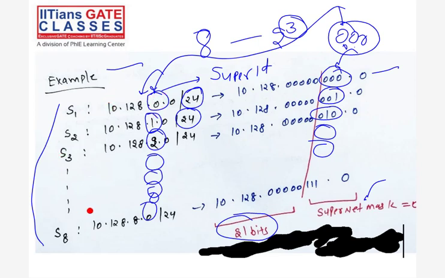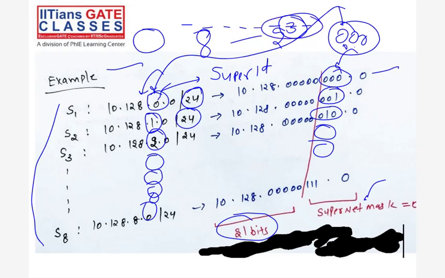So the third octet is different, right? So from that third octet, I have to borrow the bits. How many bits? It depends on the number of networks. So 8 networks are there, so 3 bits I have to borrow. 2 raised to 3 is 8, right? So 8 networks I have to aggregate. So 3 bits I have to borrow from the 8 bits, let's say 5, 6, 7, 8. So these 3 bits I have to borrow from the last part, from the LSB.